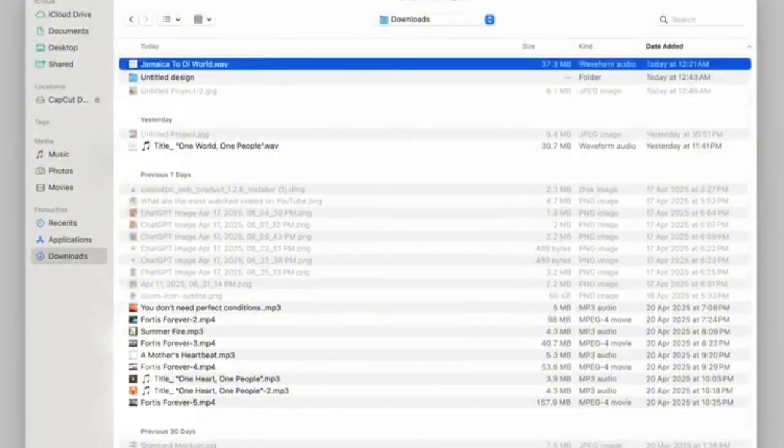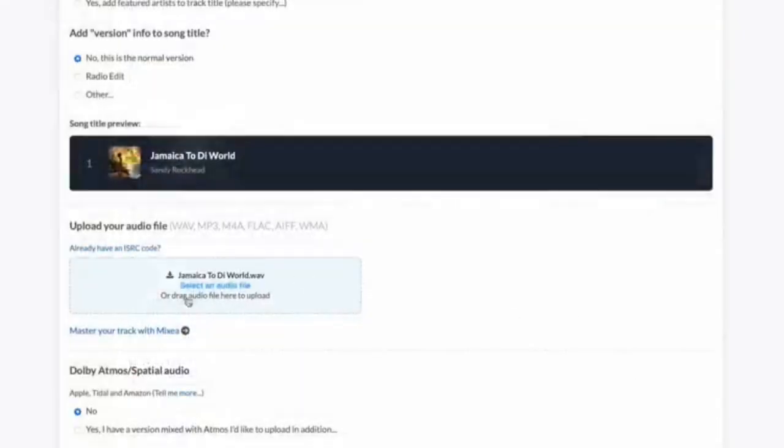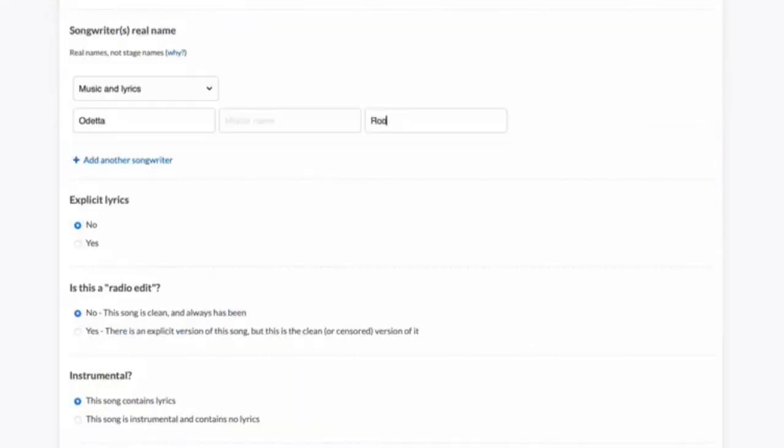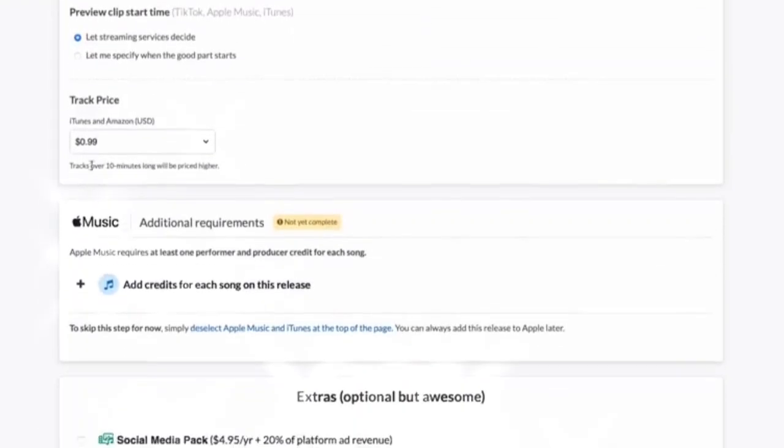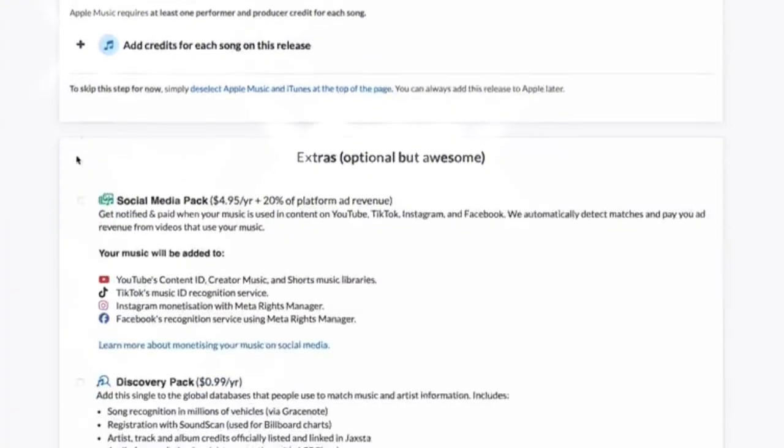That's what we're going to upload here, and keep filling out this form as is needed. Now you will have an option to price your song. I just go with what's recommended, which is 99 cents, but you can change it if you would like.